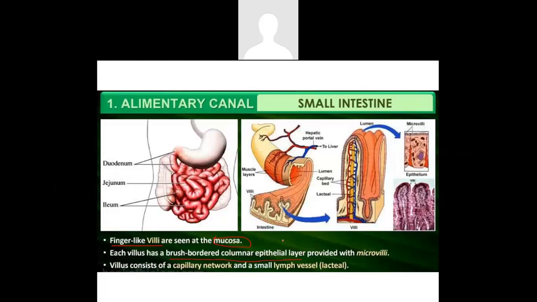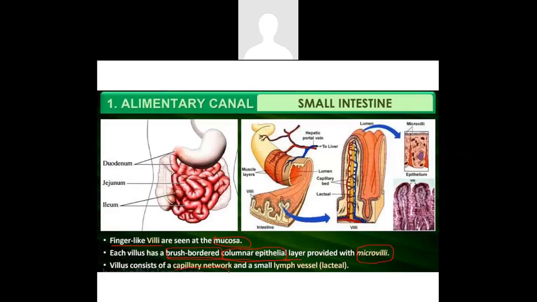And these finger-like villi are seen in the mucosal region of the small intestine. Each of these villi has a brush-bordered columnar epithelium layer. We all know that the internal lining is made up of epithelial cells, and here the small intestine consists of columnar epithelial cells, along with a border which appears like a brush.